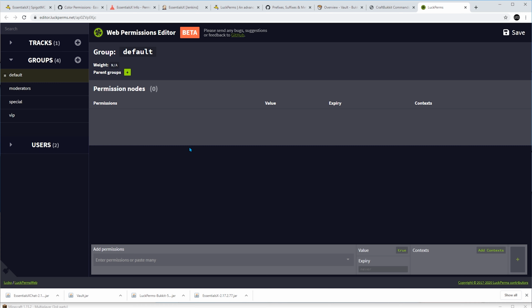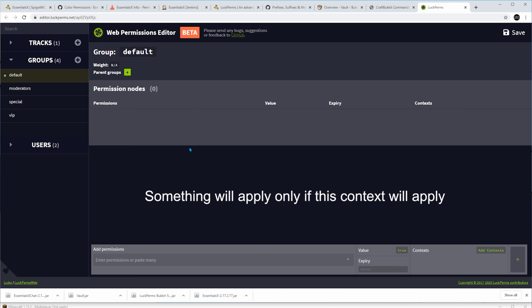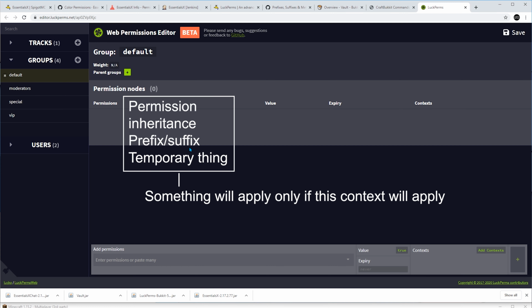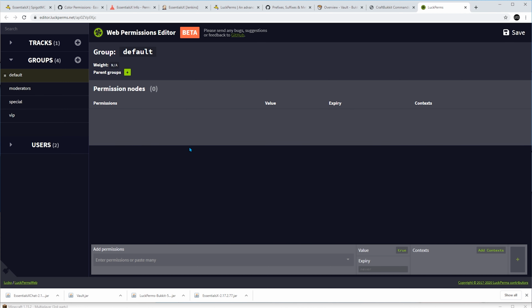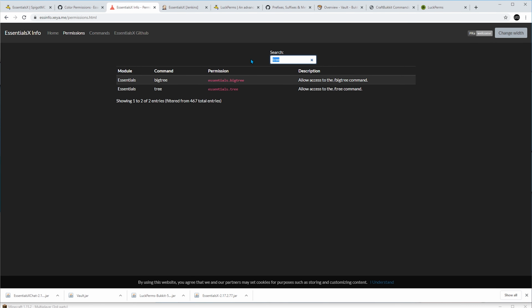Now I'll talk about context. In simple terms, it's like saying something will apply only if this context applies. The something can be a permission, an inheritance, a prefix, a suffix, or a temporary thing. The context can be a server name, a world name, or a proxy if you're using a BungeeCord proxy. For example, I will go back to the EssentialsX permissions page. Let's take a look at the command jump.